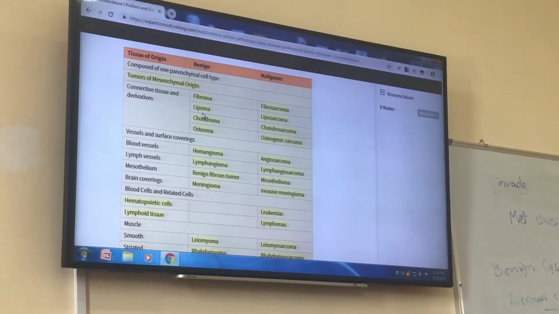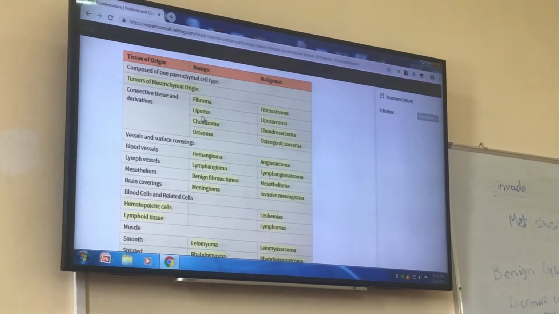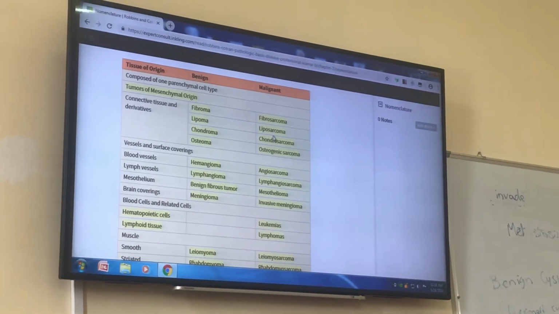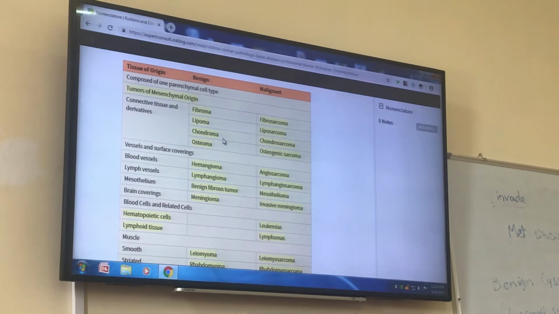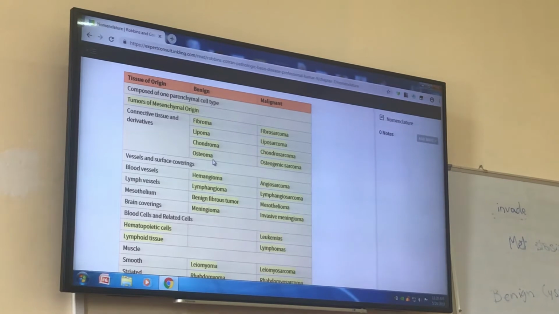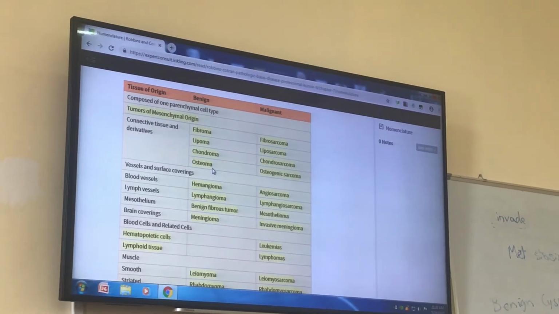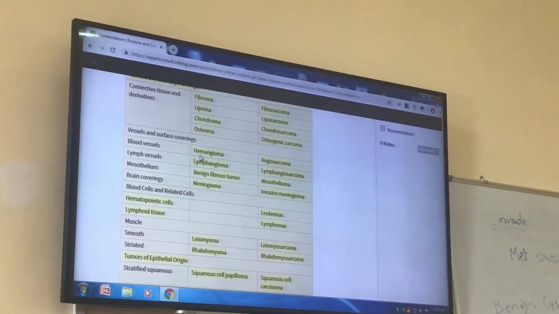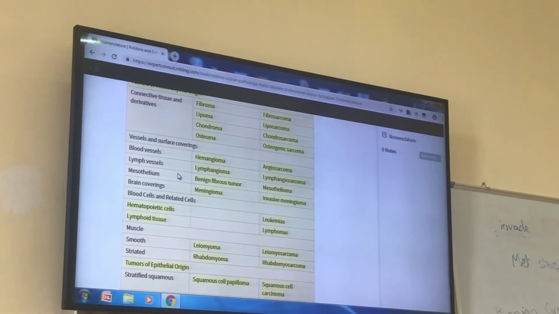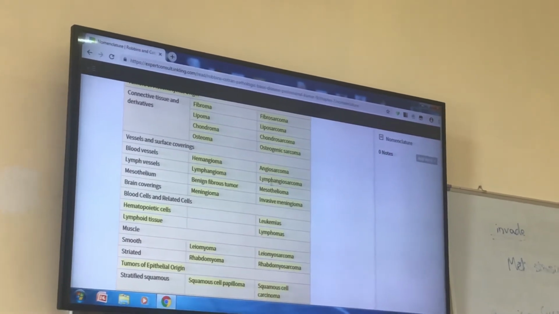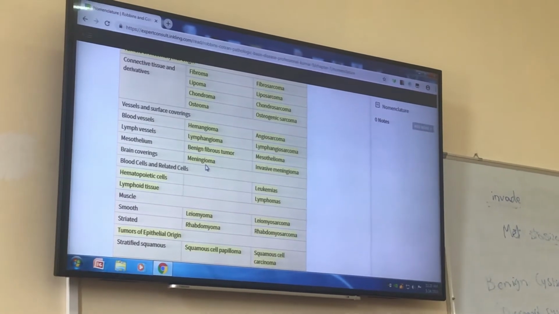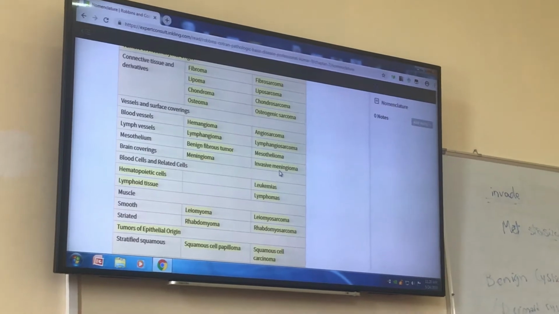Do you know what is lipoma? What is the cell of origin? Fat cells. The normal tumor is called lipoma, but the malignant liposarcoma. What is the cell of origin in chondroma? The cartilage. Cartilage cells. And osteoma, bone cells, osteoblasts. And for blood vessels, the hemangioma is the benign tumor and angiosarcoma the malignant tumor. For lymphatics, lymphangioma, lymphangiosarcoma. Or brain coverings, meningioma is a benign tumor and invasive meningioma malignant.